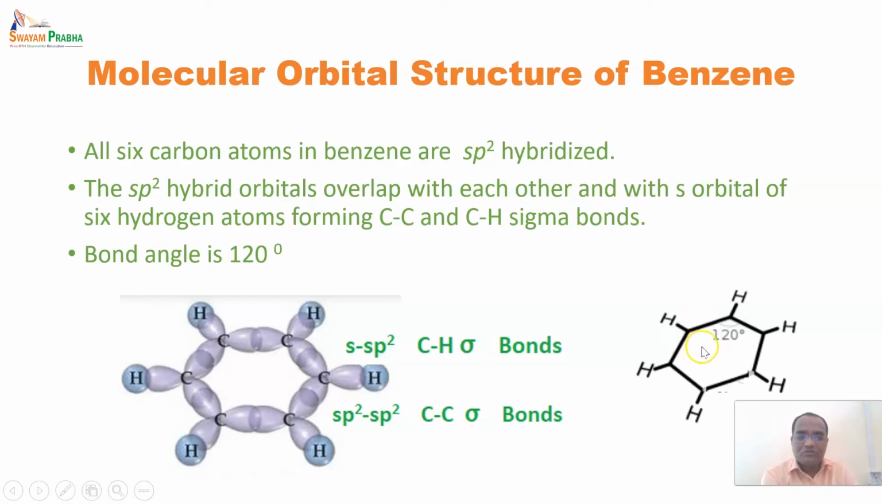So the bond length will be similar, unless there is disturbance by some electronegative or electropositive group. When it has been substituted, at that time the bond angle will change. As for bond length, we have studied in resonance also that the bond length between these carbon-carbon bonds is around 1.40 angstrom or 1.38 angstrom.